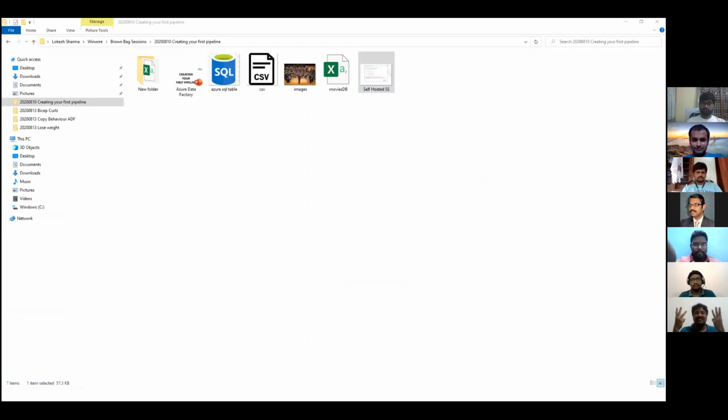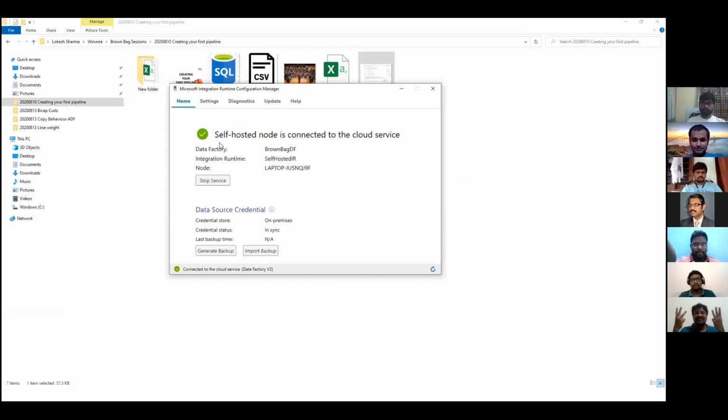Yeah, so this is how it looks. You can clearly see by the message here that it says the self-hosted node is connected to the cloud service. So what is a self-hosted node? A self-hosted node is my local machine. In other cases, it could be a private network as well. It means that the service is running fine.